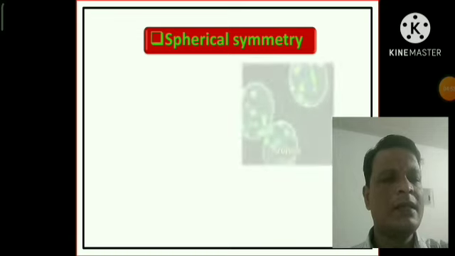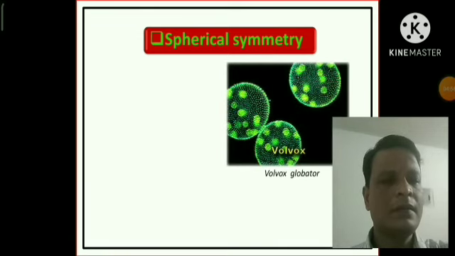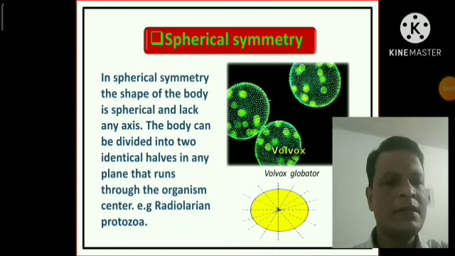And the spherical symmetry. In spherical symmetry, the shape of the body is actually spherical and they lack any axis. The body can be divided into two identical halves in any plane that runs through the organism's center. And all the radiolarians and protozoans are actually spherical symmetrical animals.